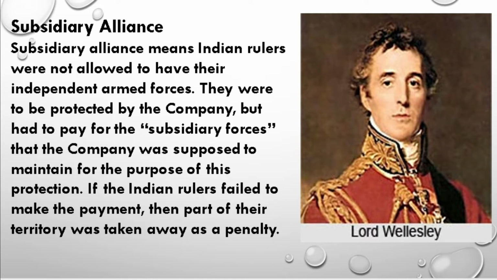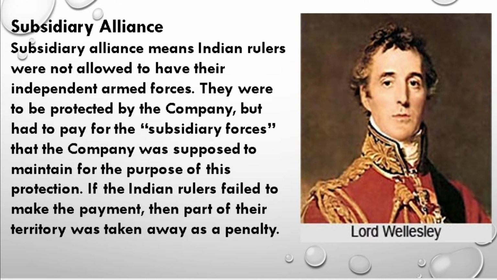It was also known as the non-intervention policy, and it was basically used by the then Governor General Lord Wellesley. As you can see in this figure, he was the man who applied this policy in Indian states. And why did he do so? Basically to establish the British Empire in India.